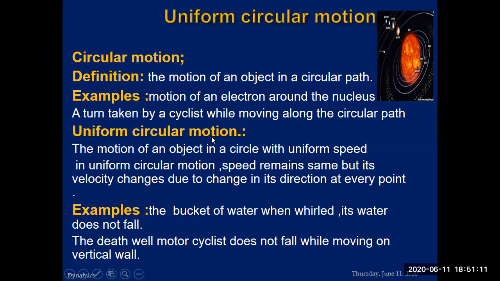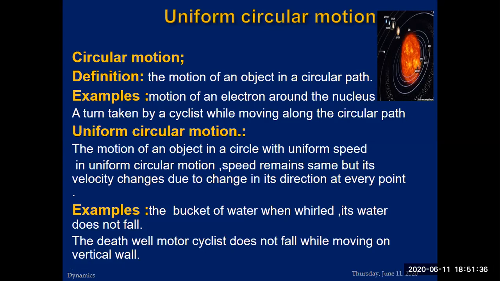So, what is uniform circular motion? It is the motion of an object in a circle with uniform speed. In uniform circular motion, its speed remains the same, but its velocity changes due to the change in its direction at every point. So before we go to the next point, let's revise another concept.